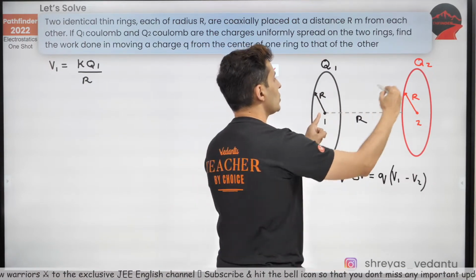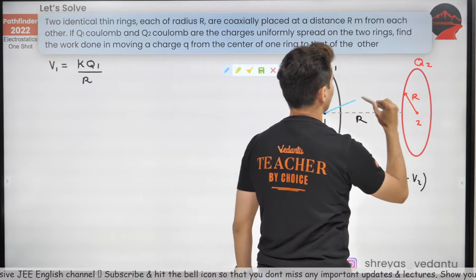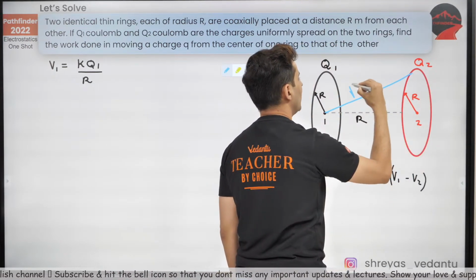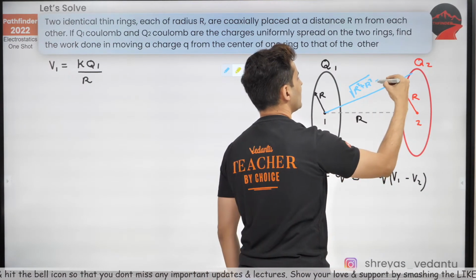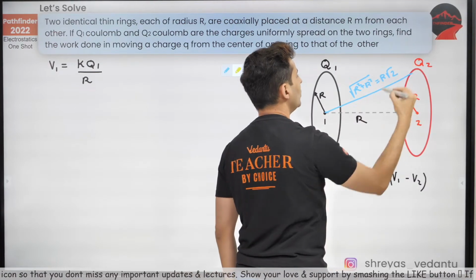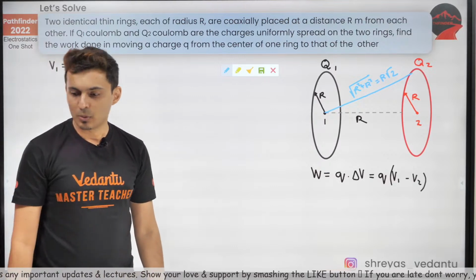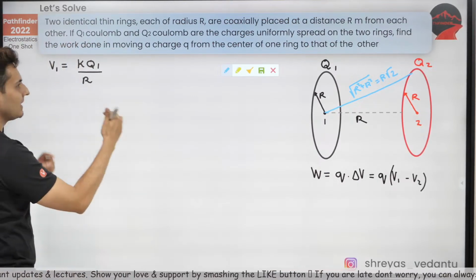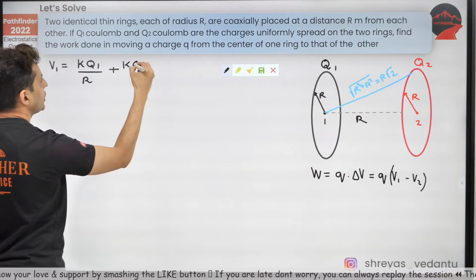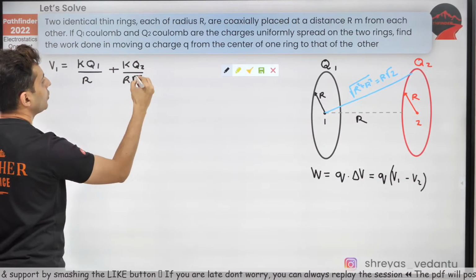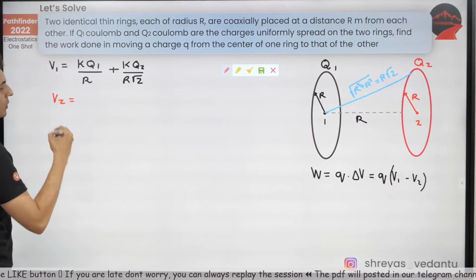Do not forget the q2 charge is at a distance of, what is this distance, guys? What do you think is this distance? This is nothing but root of R square plus R square, which is nothing but R root 2. We are just using that formula, R square plus x square. Welcome aboard, Anil Kumar, I'm very good. So hence, I should just put over here kq2 by R root 2. That's V1. Similarly, what will be V2?